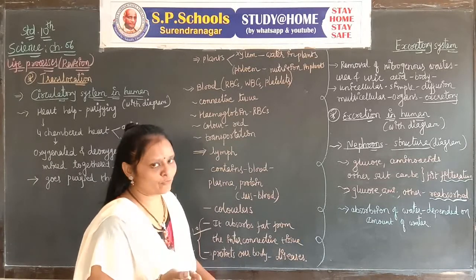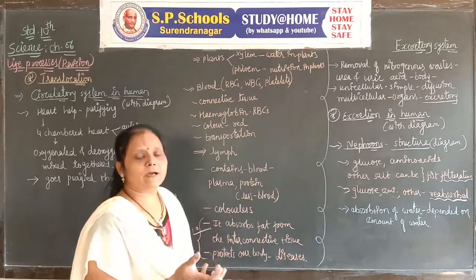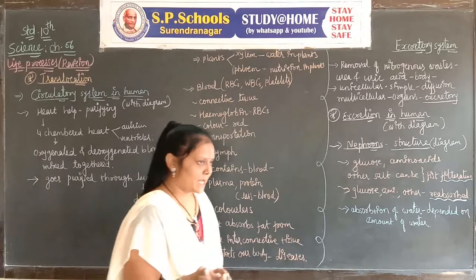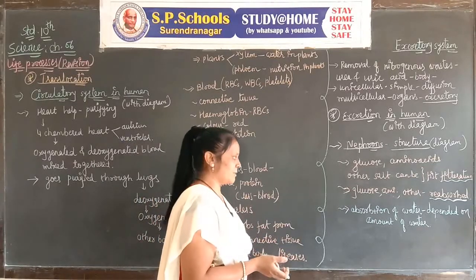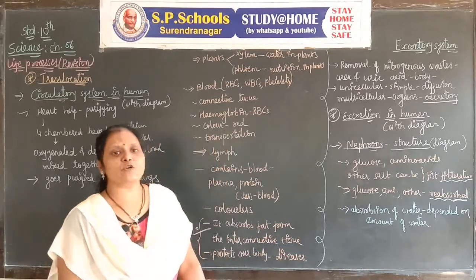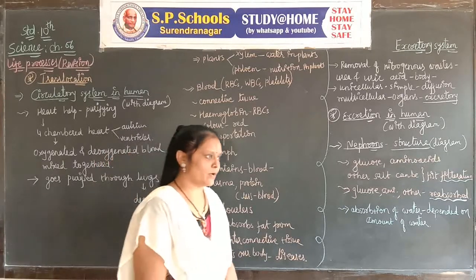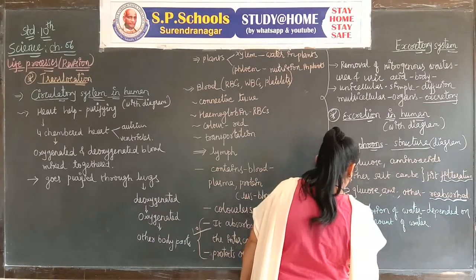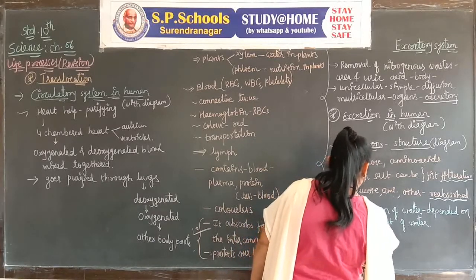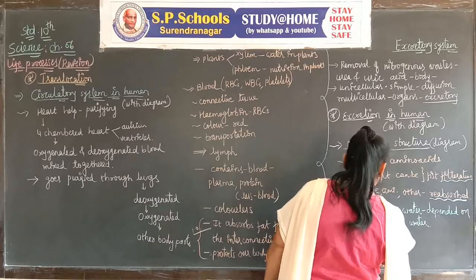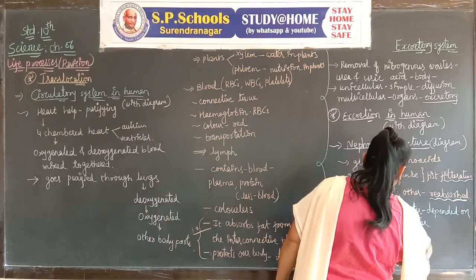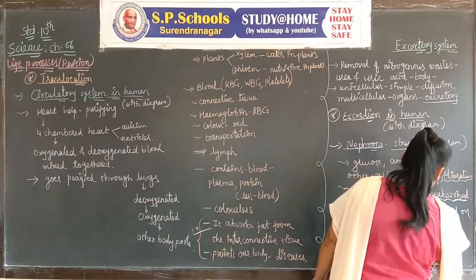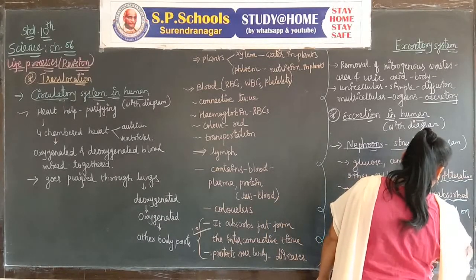If the amount of water is high, the absorption of water is high, and if the amount of water is less, the absorption of water is less. So the balancing of water occurs in our body. When only wastes remain, they are thrown outside the body. It is called excretion.